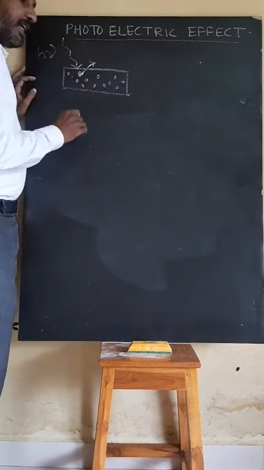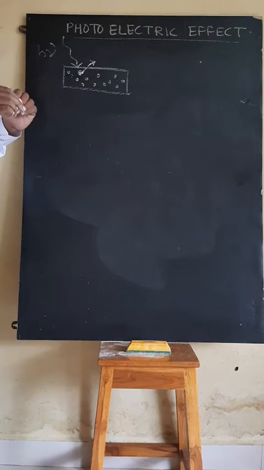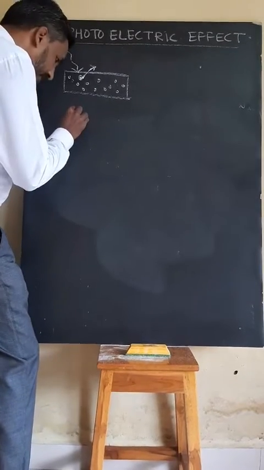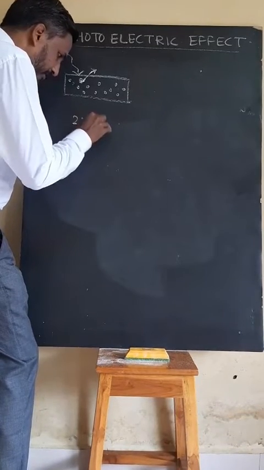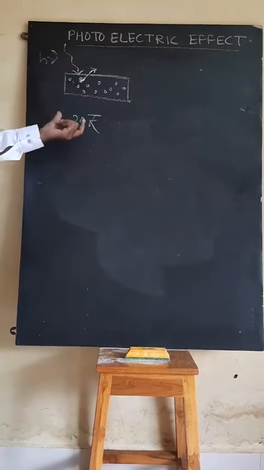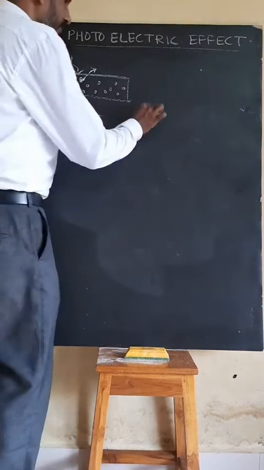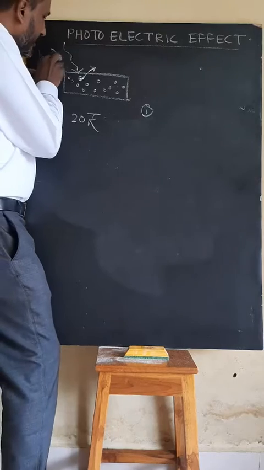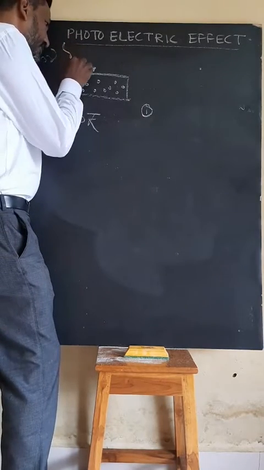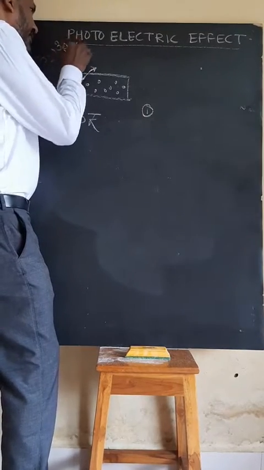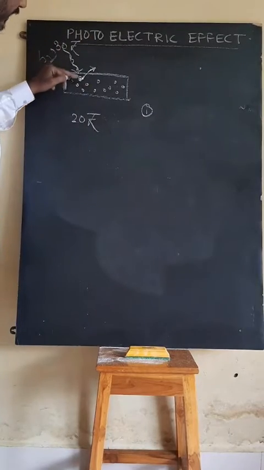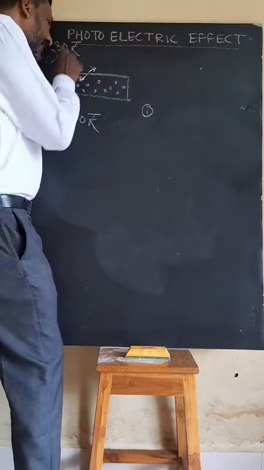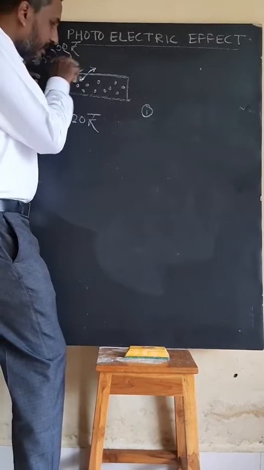Suppose we visit a fair, and the entry fee for that fair, that mela, is 20 rupees. In the first case, we have only 30 rupees. You have 30 rupees initially. For entering, we require 20 rupees, and then only can we enter inside that fair.